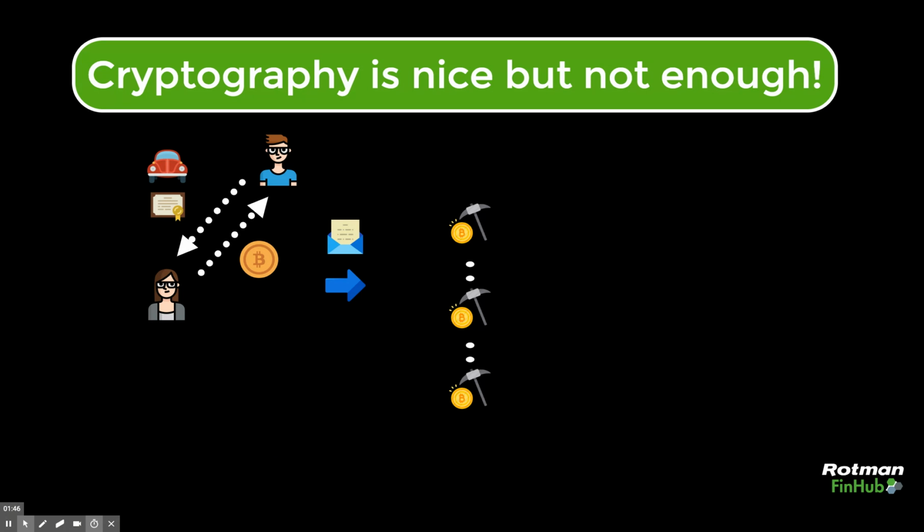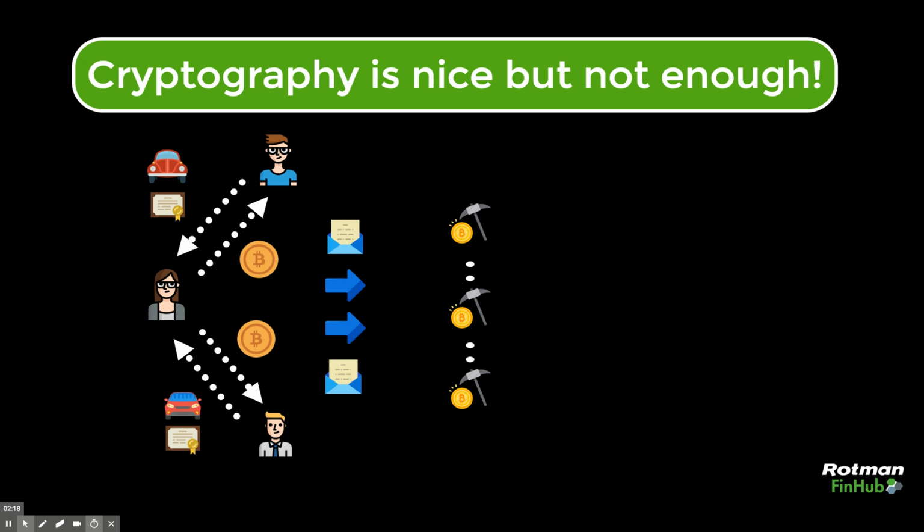Now, the problem is that at the same time as she makes that payment and makes that deal with Bob, she can also make a deal with Charles, buy another car, and essentially spend the same amount of money twice. And can she do that? Is that possible for her? Well, if you think about this decentralized network of computers, if she puts in the information, for instance, at two different nodes, and they try to update at the same time, it has to have some rule to agree which transaction actually should go through and which shouldn't.